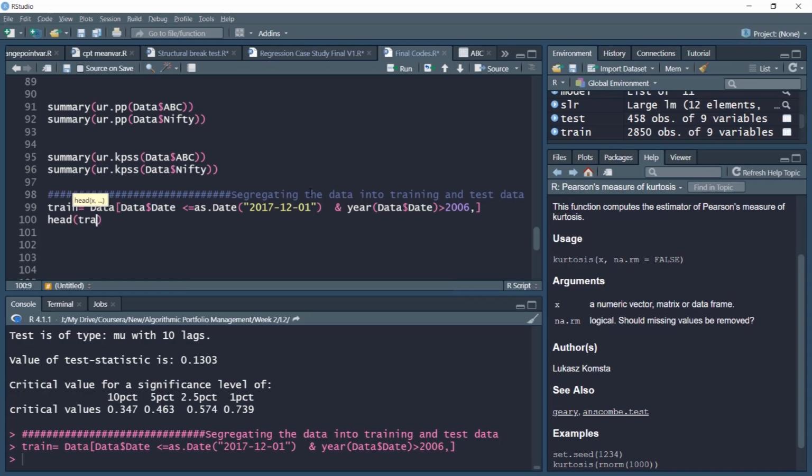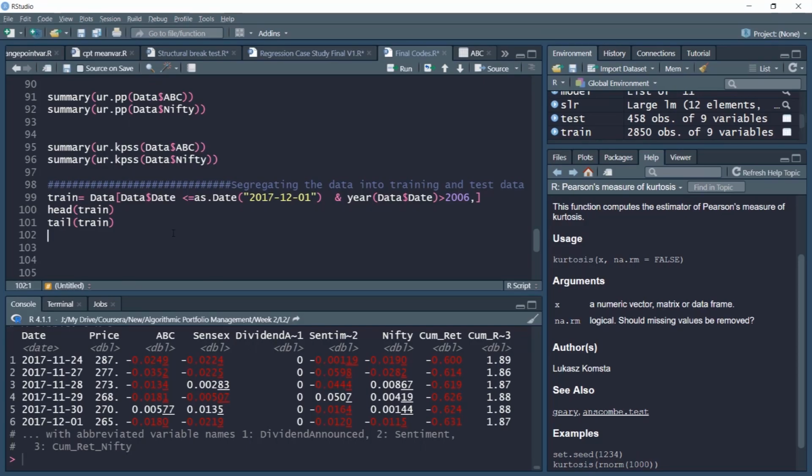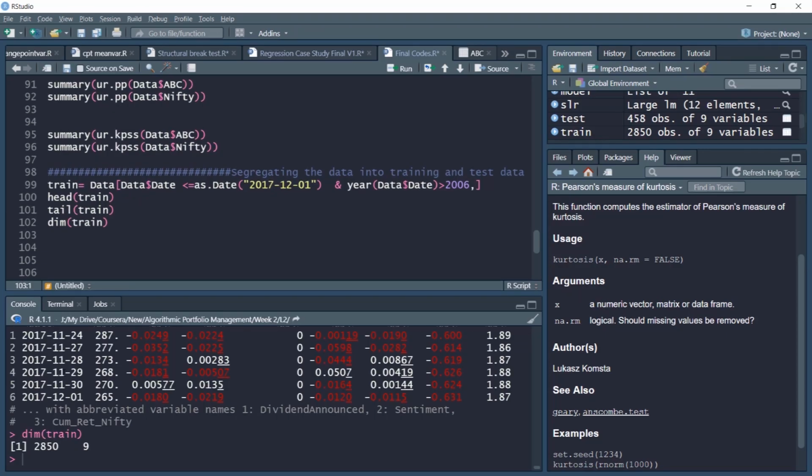We'll check the head of the train data, which starts from 2007, as we can see here. Let's check the tail of the train data. It ends with 2017, as we can see in the date segment on the console window. And if you look at the dimension of the train data, it has 2850 observations.